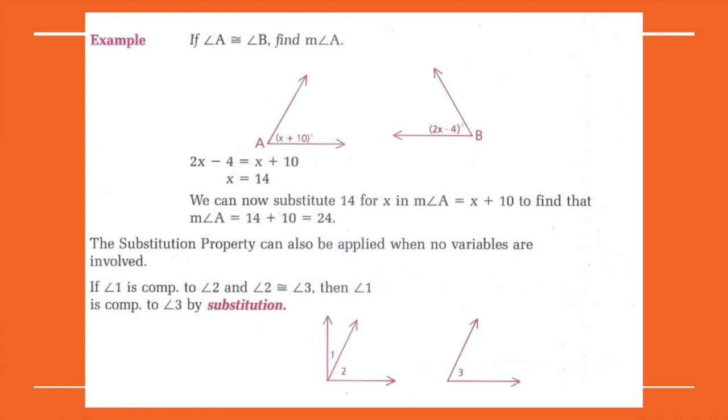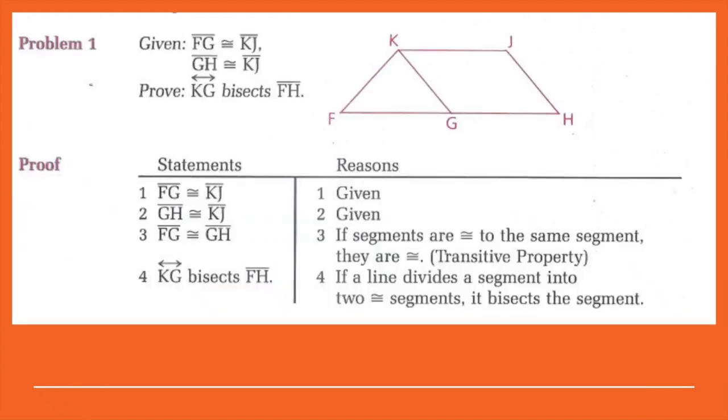Substitution property can also be applied when no variables are involved. If angle 1 is complementary to angle 2 and angle 2 is congruent to angle 3, then angle 1 is complementary to angle 3 by substitution.